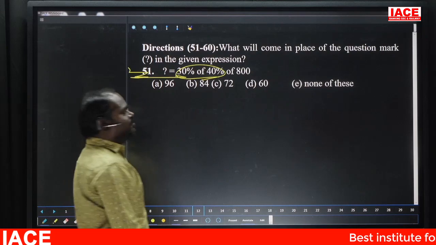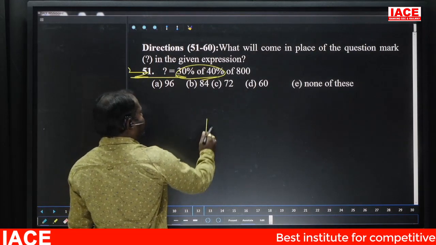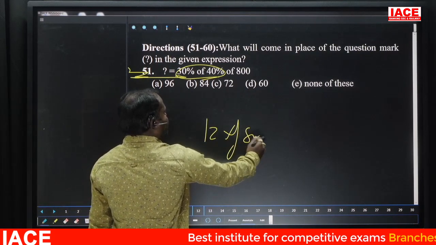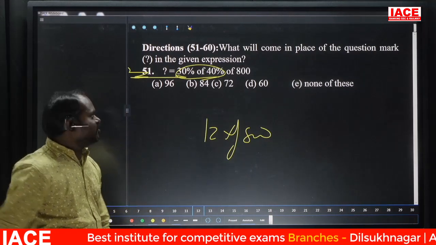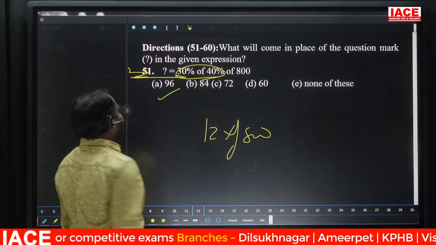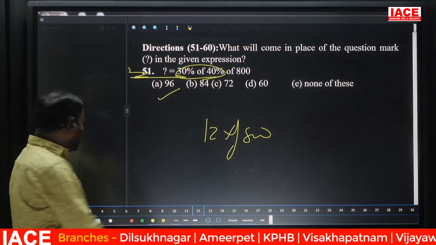10% is 4, so 30% is nothing but 12. So we require 12 percent of 800, which is 12 eights, 96. Obviously option A, 96. Next.